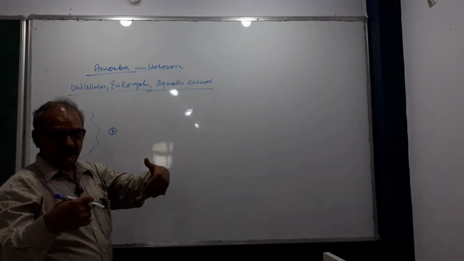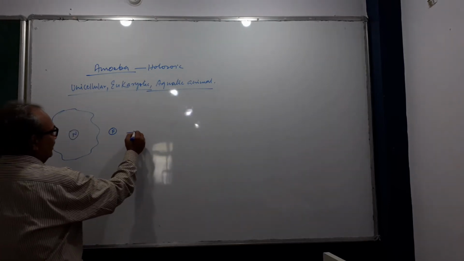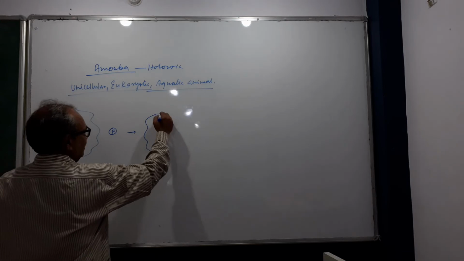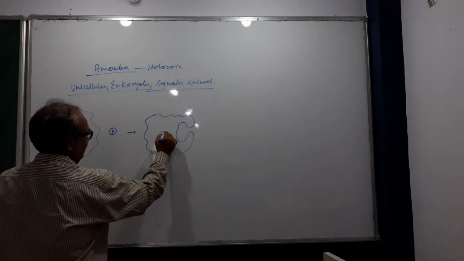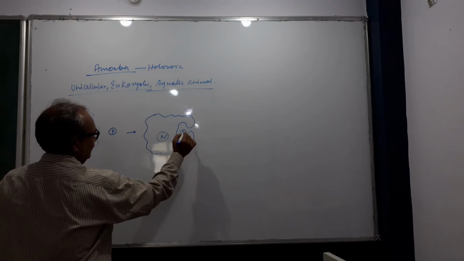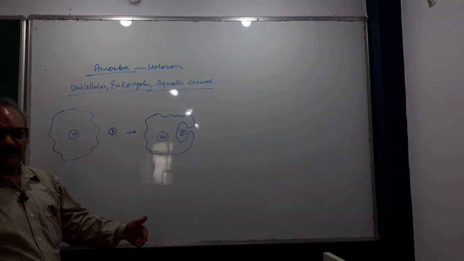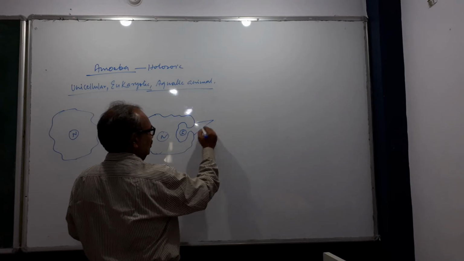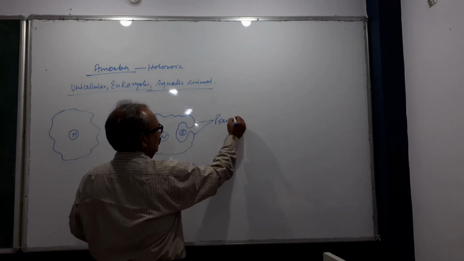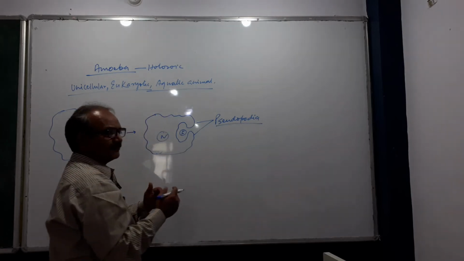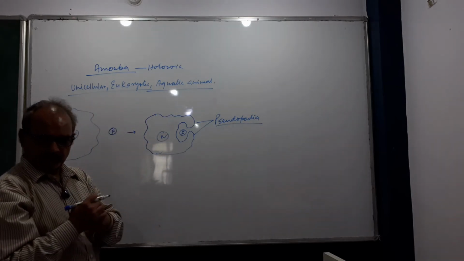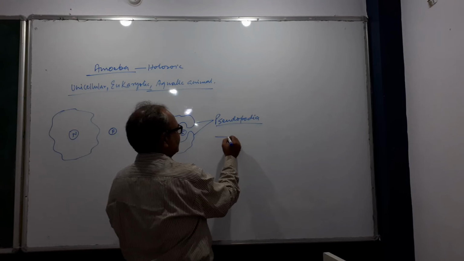The cell membrane is thin and flexible. That's why amoeba develops its false arms, known as pseudopodia, and tries to capture the food.